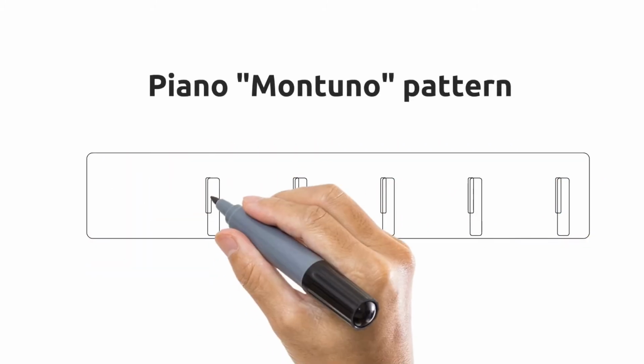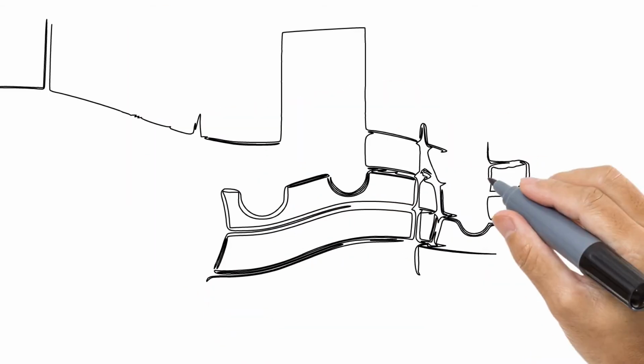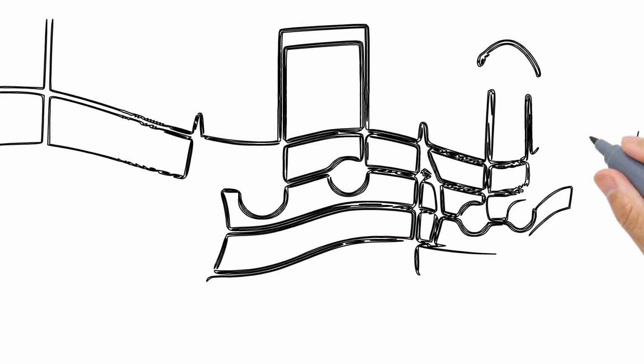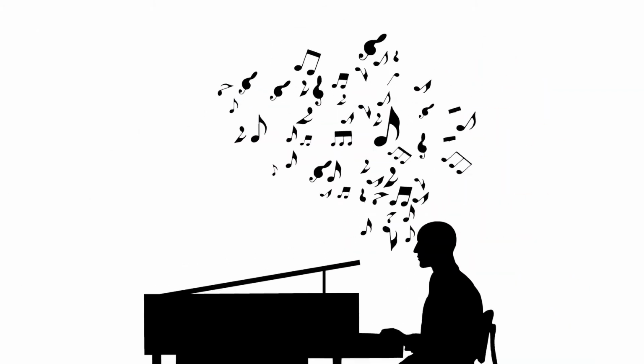Now another good example of this is the piano montuno pattern. This is a piano pattern that repeats itself over and over again, and it can sound different depending upon the song. But regardless of the melody used, the rhythm of the montuno pattern usually tends to highlight the clave in a specific way. So let's take a look at one of the basic montuno patterns.